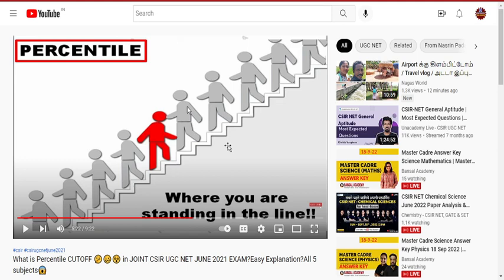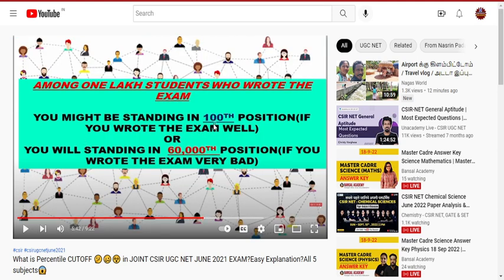So if they release a separate cutoff, then ultimately one group of students will be benefited and one group will not be benefited. The aim of NTA is not to benefit any student or disappoint any student. So that's why they have introduced a percentile cutoff. Percentile cutoff means they will compare your mark with the marks of others, and they will identify where you are standing in the line. So you might be standing in 100th position if you wrote the exam well, and you might be standing in 60th position if you wrote the examination less well.